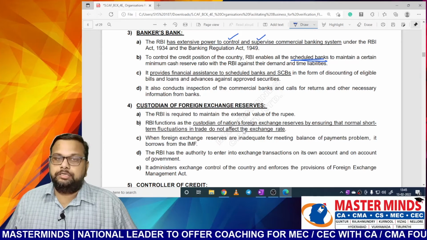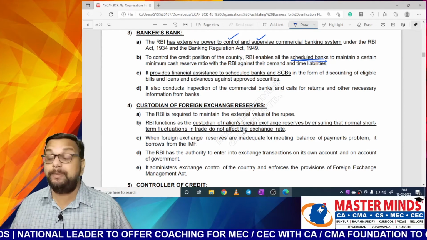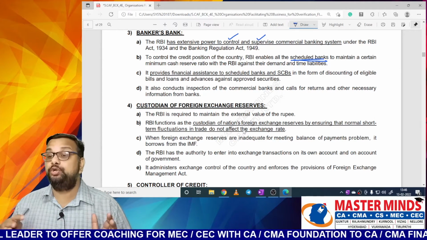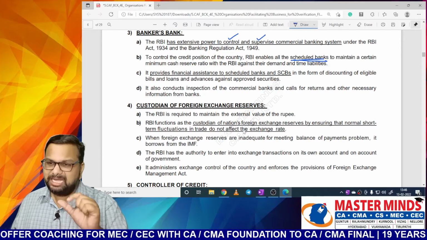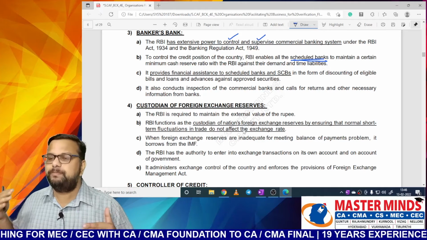Okay. To control the credit position of the country, the RBI enables all the scheduled banks. Scheduled banks mean what? Banks which follow the second schedule of the RBI Act are called scheduled banks. Basically, in this schedule, some rules and regulations are mentioned which these banks have to follow.